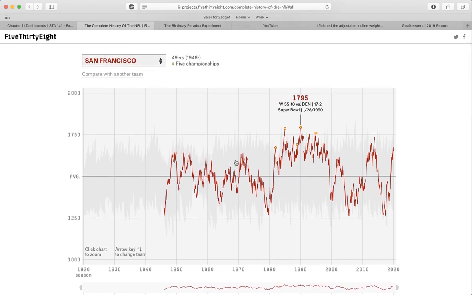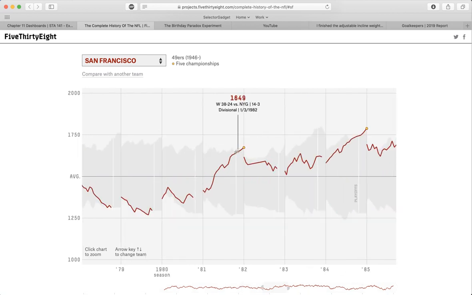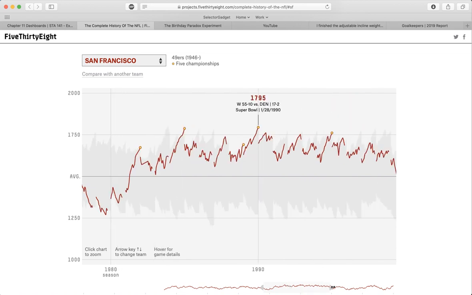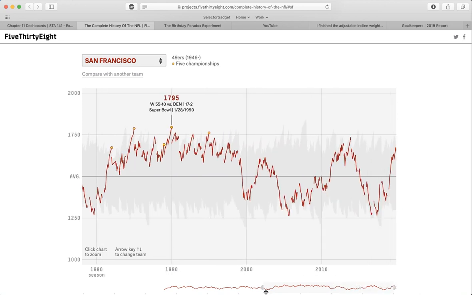For each team, you can see some highlights. The little dots represent national championships. So we can see that the San Francisco 49ers won, let's see, does that allow me to click? So they win the Super Bowl in 1982, then again in 85. And so you can kind of see what they did.